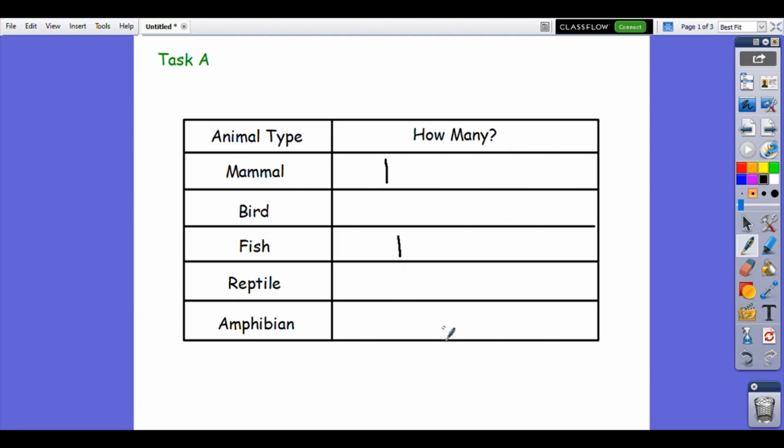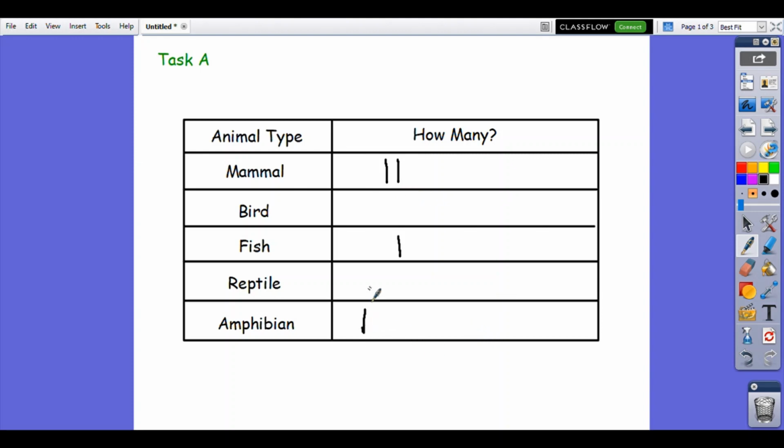And I might say, excuse me, Auntie, what's your favourite type of animal? And she might say, I really like mammals too. Oh, and I'll have to put another vote there for mammals. So I'll do a line for every person that votes for each one. Or I could do a dot or something, or a smiley face to represent each person, something to show that one person has done one vote. Then I can collect lots of different data.